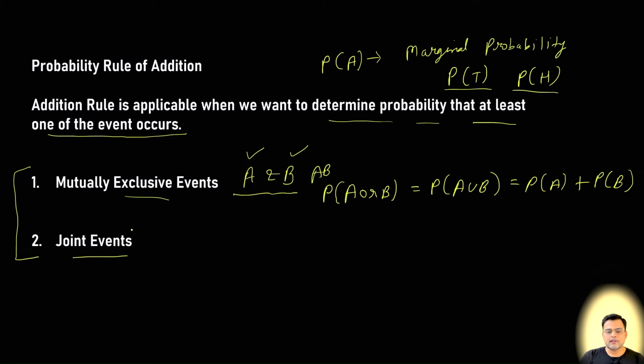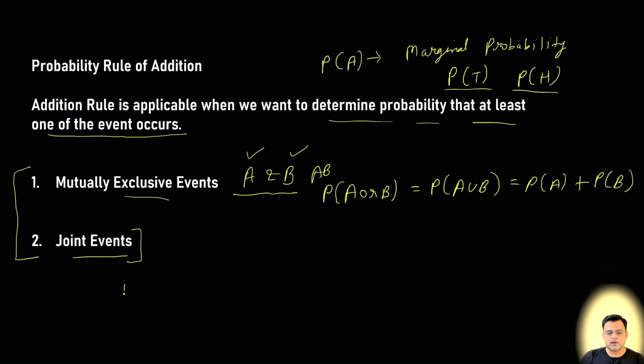Now what about the case of joint events? In the case of joint events, if events A and B are not mutually exclusive, then it is possible for both events to occur simultaneously, and such events are called joint events.